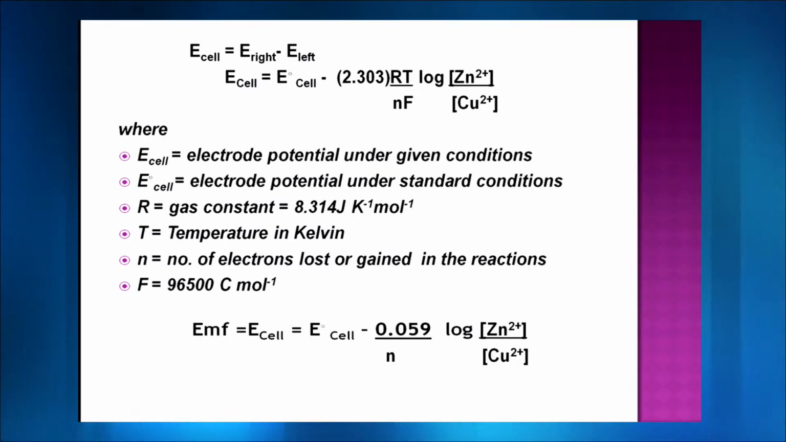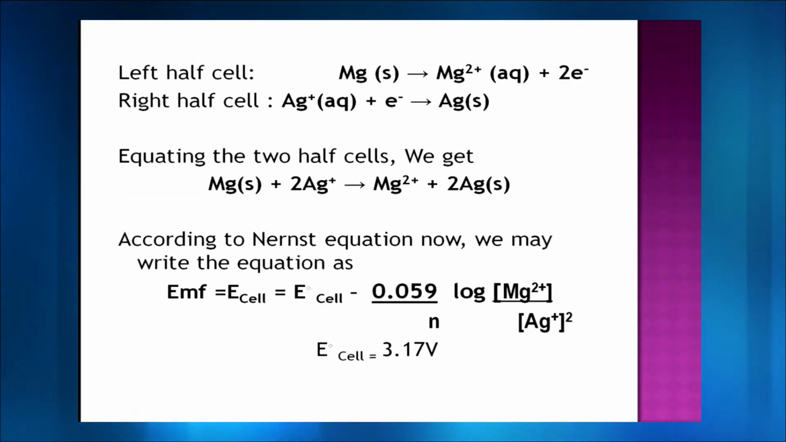When you substitute R, T and F, you get this factor called 0.059. If you are seeing the above expression and the lower expression, probably you are confusing yourself that ma'am, this suddenly what happened. So I am just clarifying that doubt, that I have now just substituted 2.303 into 8.314 into 298 divided by 96500. If you have your calculators around you, you can quickly calculate, and obviously you will get 0.059 upon N, and the rest of the thing remains the same.